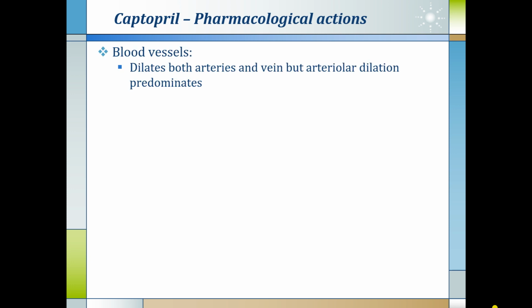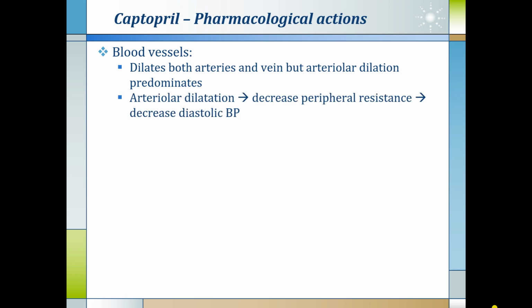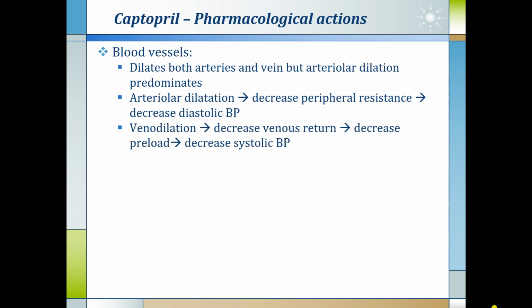Now we see the pharmacological actions of captopril. First is its action on the blood vessels. It dilates both arteries and veins, but arterial dilatation predominates. When arterial dilatation occurs, there is decreased peripheral resistance and decreased diastolic blood pressure. As a result of venodilatation, there is decreased venous return, decreased preload and decreased systolic blood pressure.